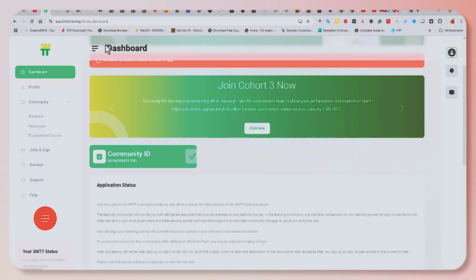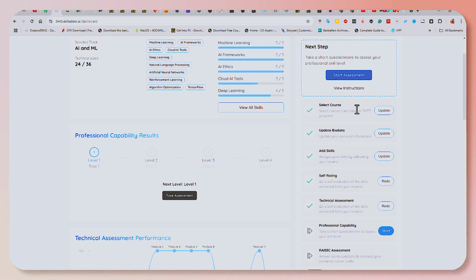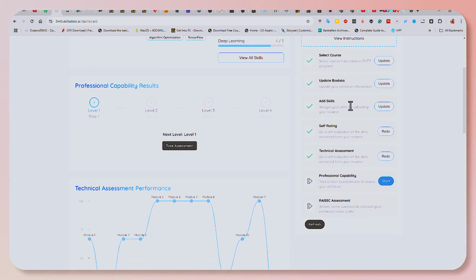Click on this place. It's going to take you to a new page, 3mtt.skillladder.ai. You are going to be asked to sign up. All you have to do is use the same email address from your 3MTT dashboard, and then you sign up. Once you are done signing up, all you have to do now is go through this and set it up. First of all, select the course that you are doing. Once you are done, update your bio data, then you add your skills.